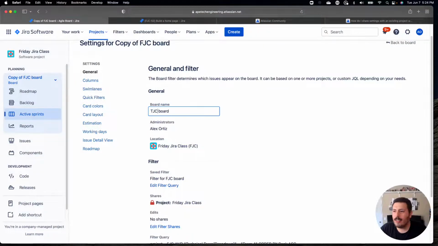So the first thing you want to do is rename it, right? Because I don't think you're going to like copy. So you're probably going to want to call this TJC, Thursday Jira class board. And this is the critical part. This is the part where, if you're not paying attention, pay close attention. Oh my gosh, I haven't even been showing you this whole time. Guys, this is what the chat's for. Let me redo that all over again because I was just talking to myself.